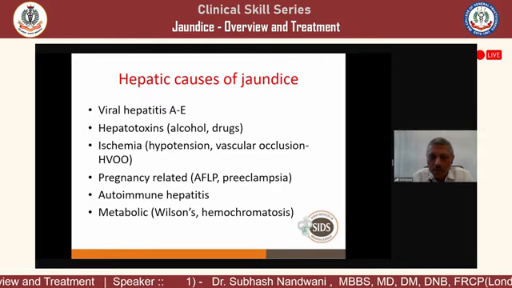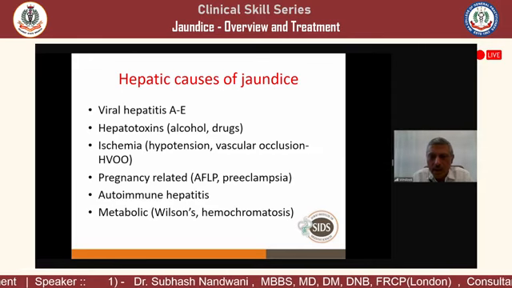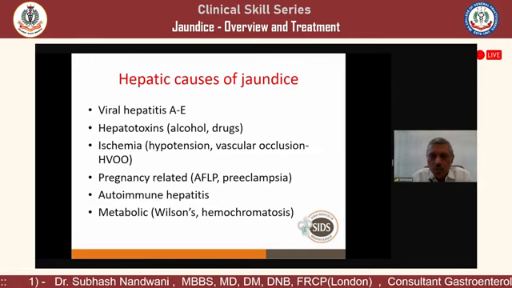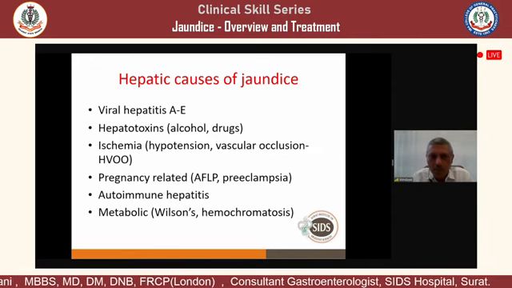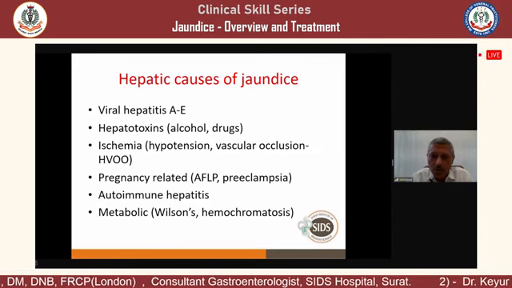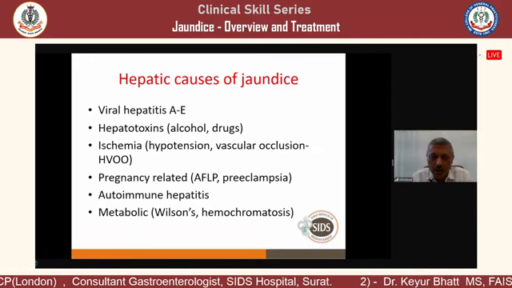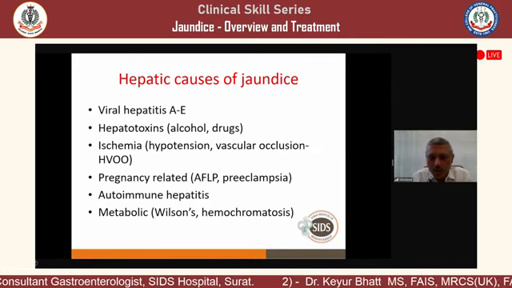Or there is a hepatic venous outflow tract obstruction. There are 3 hepatic veins: right, middle, and left. When two or more hepatic veins are blocked, then they develop congestion, and what we call a Budd-Chiari syndrome or hepatic venous outflow tract obstruction. So there are various causes of pregnancy-related jaundice.